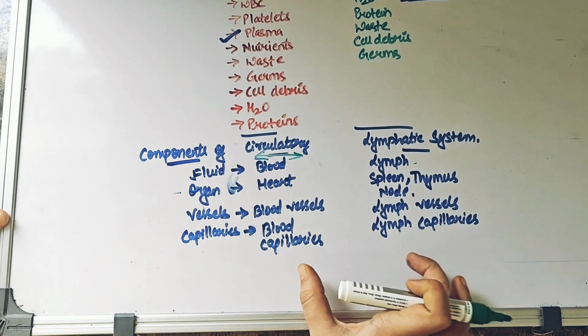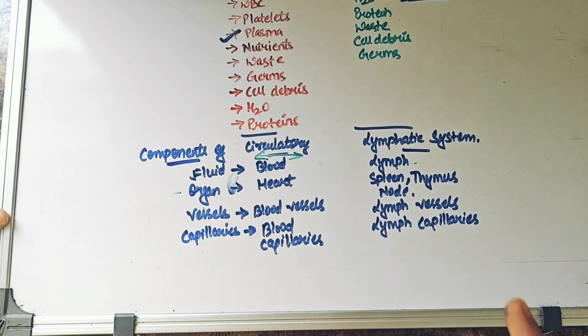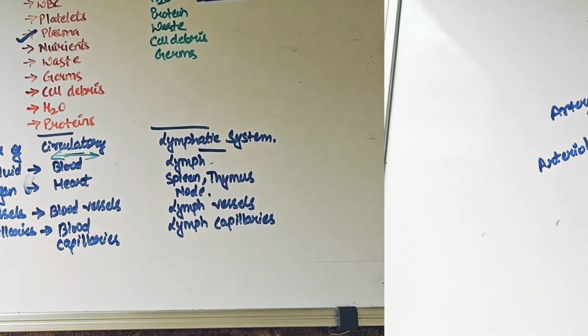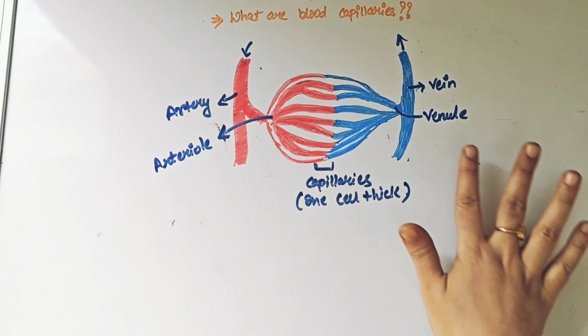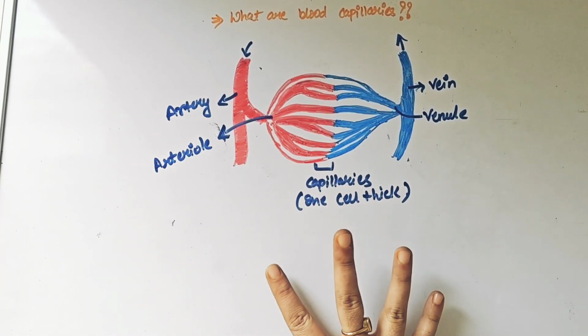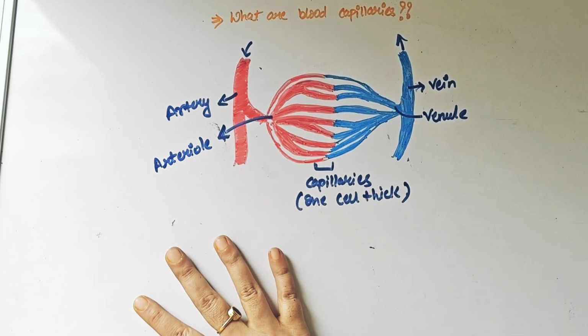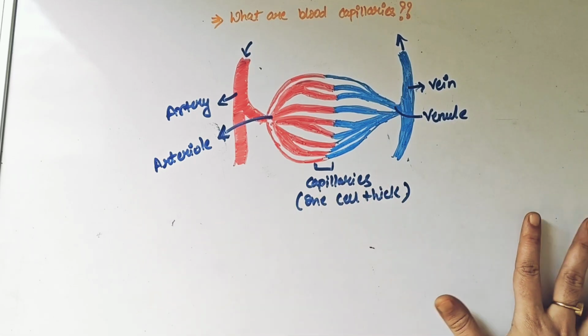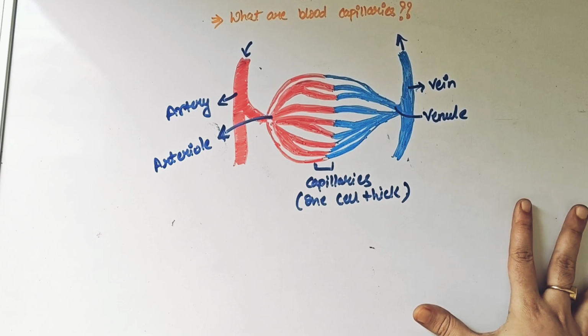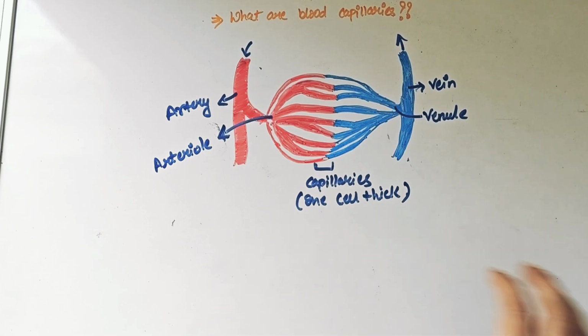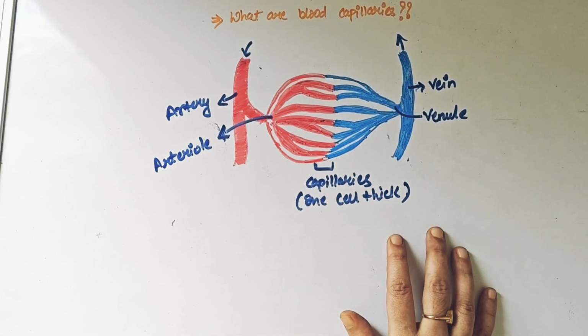So now, before moving towards how the lymphatic system works, it is very important for us to understand what this capillary is all about. So let me draw a diagram and show it to you people. Alright, so this is just a rough sketch that I have drawn to explain what capillaries are in our body. As I said, capillaries are there in both of our systems. They are there in the circulatory system as blood capillaries, and they are there in the lymphatic system as lymph capillaries. So first of all, let us understand what these capillaries are all about.